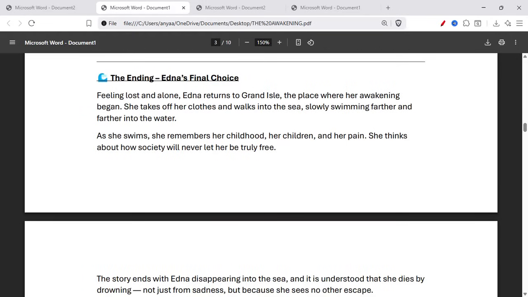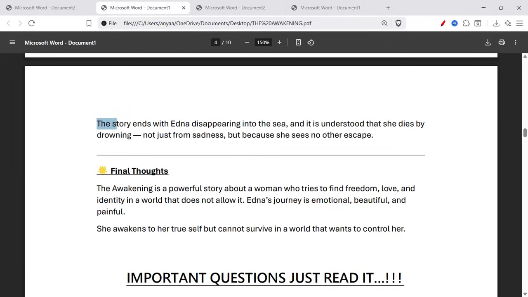The ending, Edna's final choice. Feeling lost and alone, Edna returns to Grand Isle, the place where her awakening began. She takes off her clothes and walks into the sea, slowly swimming farther and farther into the water. As she swims, she remembers her childhood, her children, her pain. She thinks about how society will never let her be truly free. The story ends with Edna disappearing into the sea, and it is understood that she dies by drowning, not just from sadness, but because she sees no other escape.